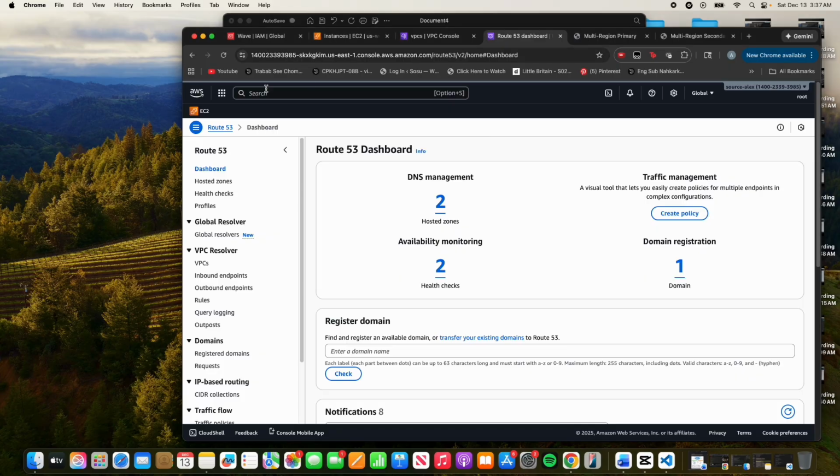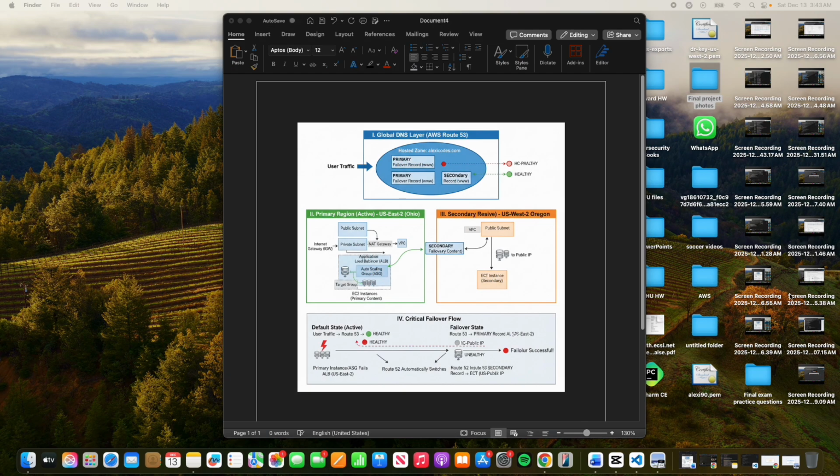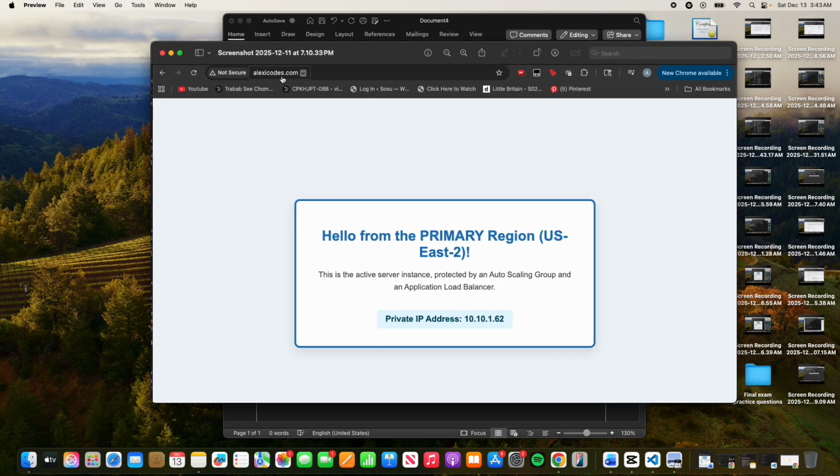In the Route 53 console, after updating the domain's name servers, both health checks currently show a healthy status. When we navigate to the live URL, alexicodes.com, we see the content served by the primary region. Now for the critical test, simulating a failure.